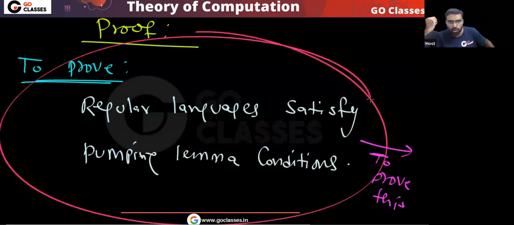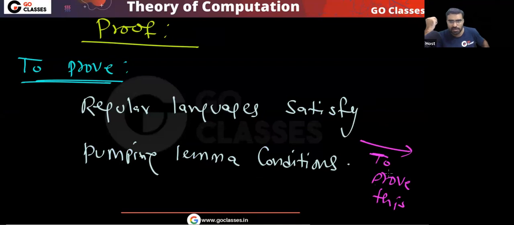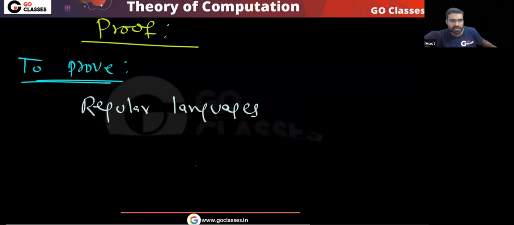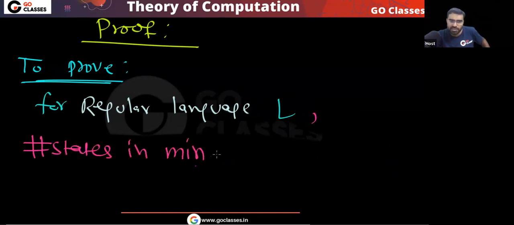We want to prove regular languages satisfy pumping lemma conditions. To prove this, I can prove that there is a magical number. Now, to prove that there is a magical number, I can simply prove that for regular language L, the number of states in the DFA will work as the magical number, or I can say the number of states in the minimal DFA. Just take the minimal DFA directly.